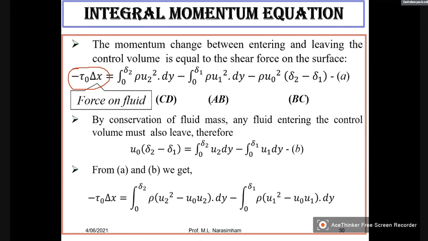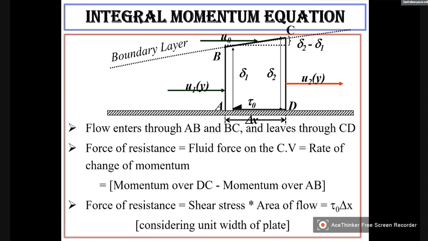Now that is equal to, now look at this. Momentum. See, this is one exit, this is one outlet, and this is the inflow. The inflow takes place for this control volume through this as well as through this part also. So flow is entering like this. Flow is entering like this.